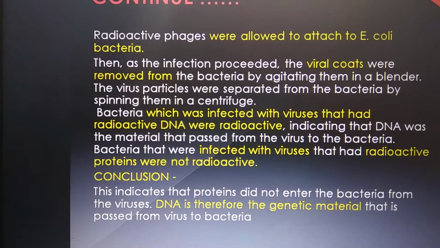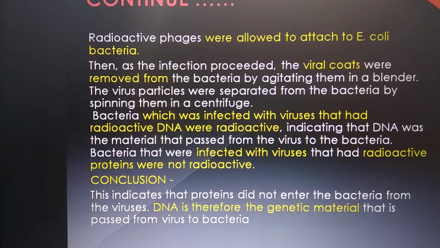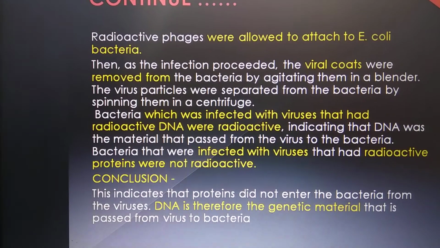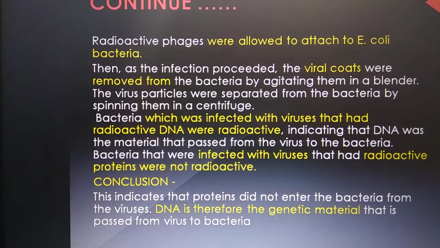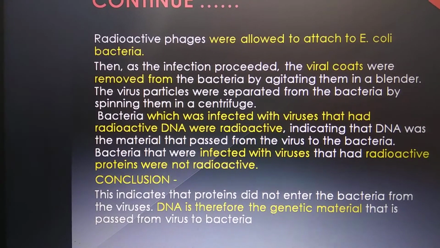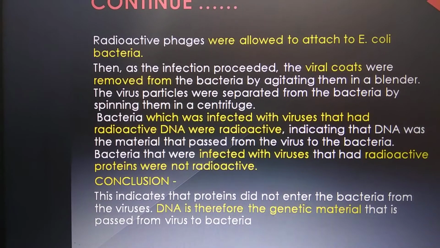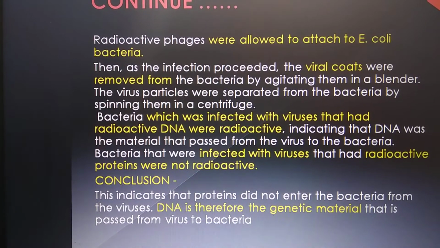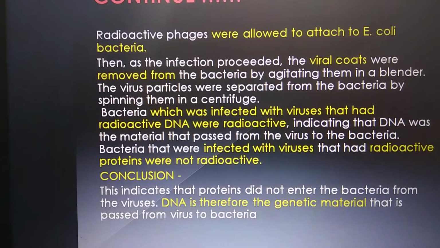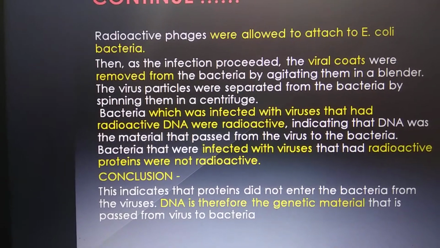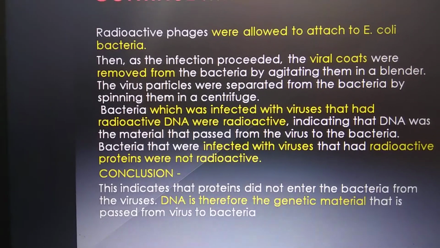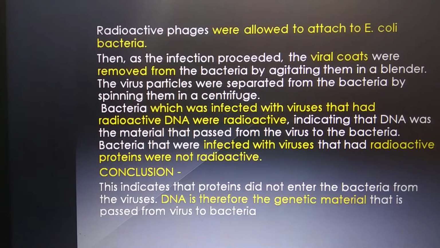So after removing the ghost, the bacteria is centrifuged, and after centrifugation the bacteria are heavy, so they will pellet down, and the ghosts are of low density, they will remain on the upper surface.